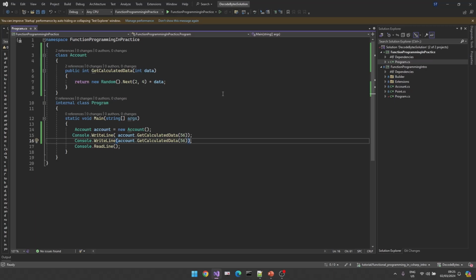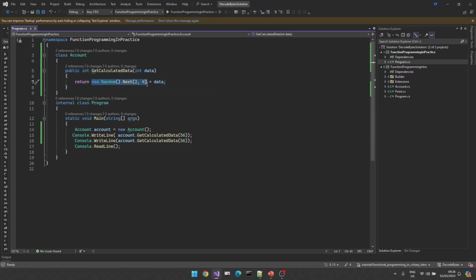So this is not a functional programming function, okay? This is a C# method, but this is not a function. If you want to have a function, your function should always return the same data for the same argument, okay?